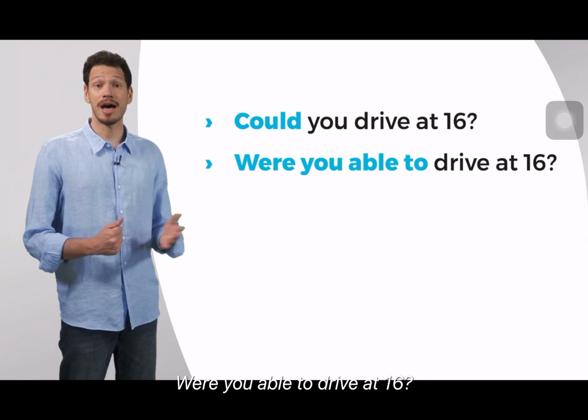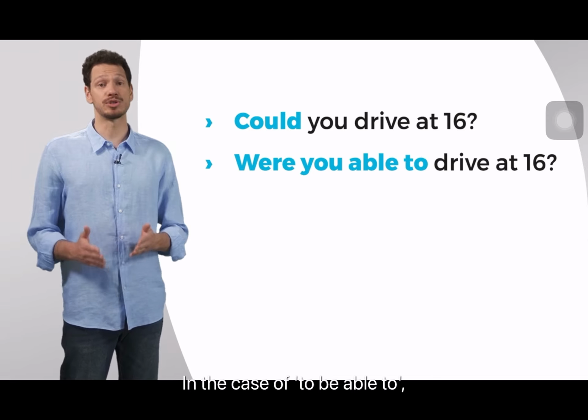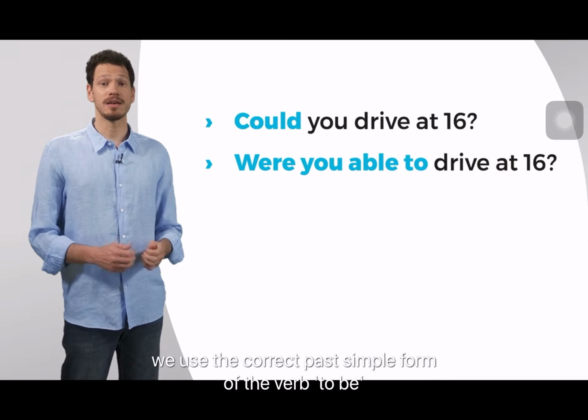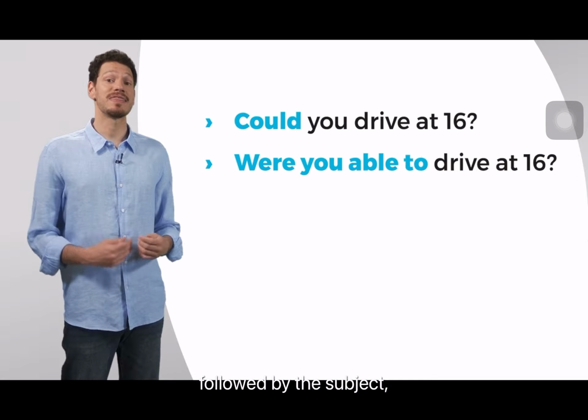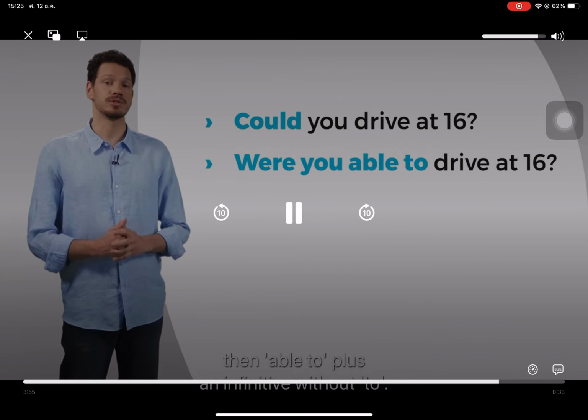Were you able to drive at 16? In this case of to be able to, we use the correct past simple form of the verb to be, followed by the subject, then able to, plus an infinitive without to.